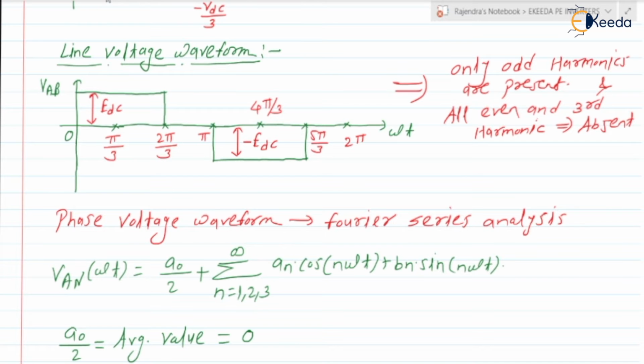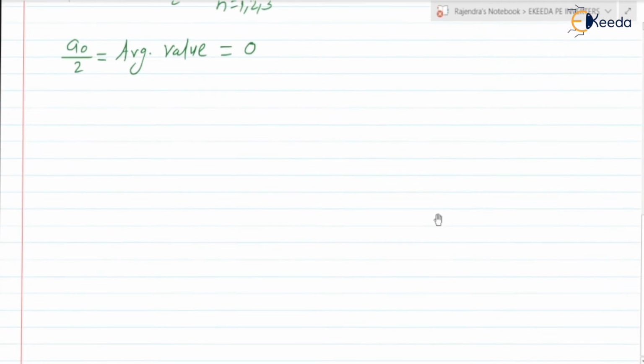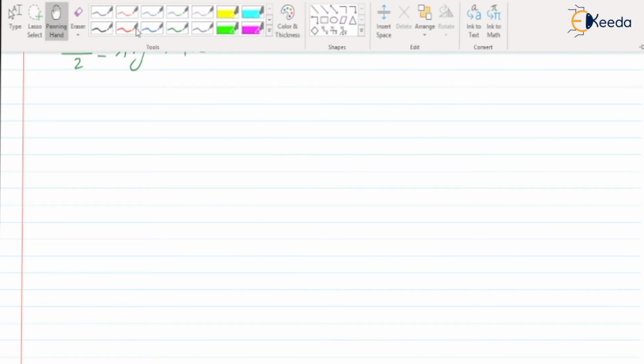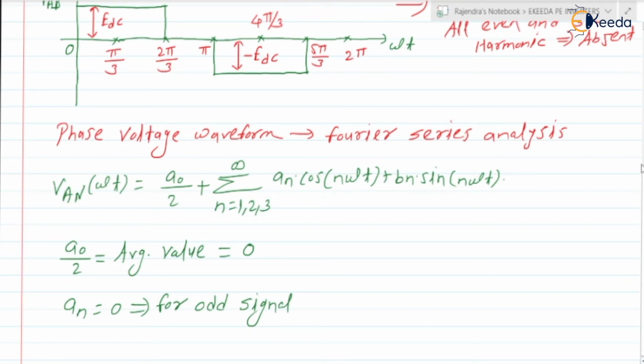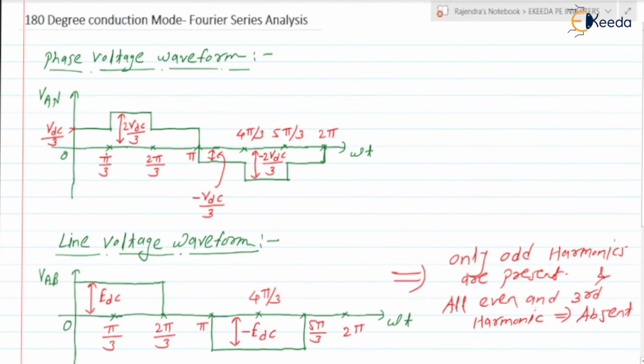Next, can we write an? As we know, an is 0 for an odd function, odd signal or odd waveform. VAN of omega t from 0 to pi has this wave shape.